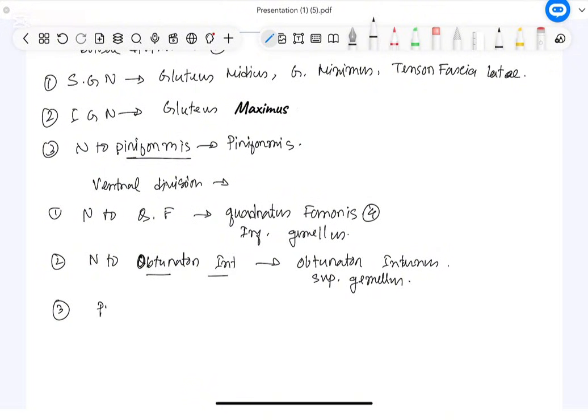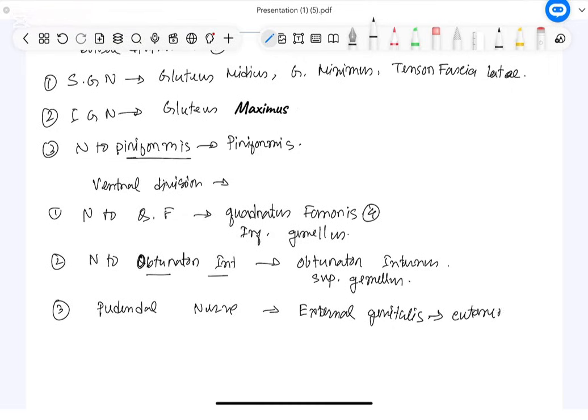Number 3, the pudendal nerve. It will supply the external genitalia. The voluntary control of the pelvic floor muscles also: sensory supply to the external genitalia, skin, perineal regions, and motor supply to the pelvic floor muscles, the external anal sphincter and the urethral sphincter.